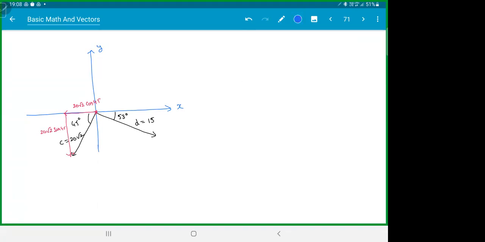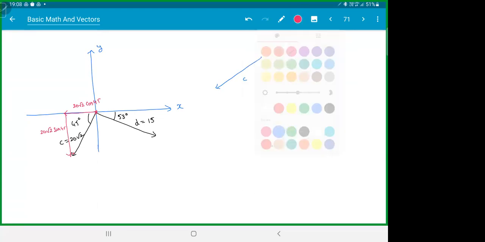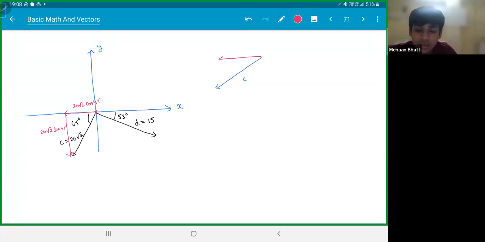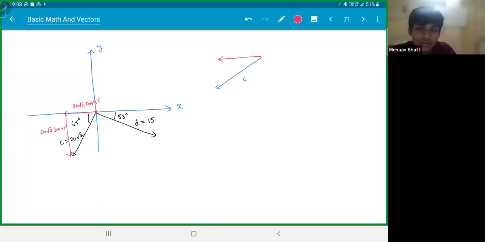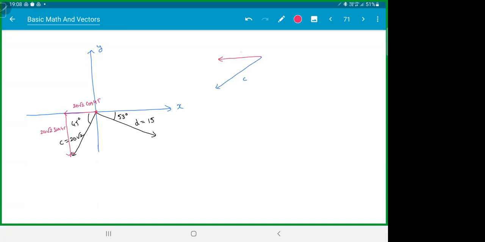So if someone is still confused, see what I'm doing here. This is C, right? So in order to reach here, it won't matter, because both the values will come the same. But we have to be clear, na? हाँ. So that 20 root 2 cos 45 kitna hoga? 20, and this is 20.